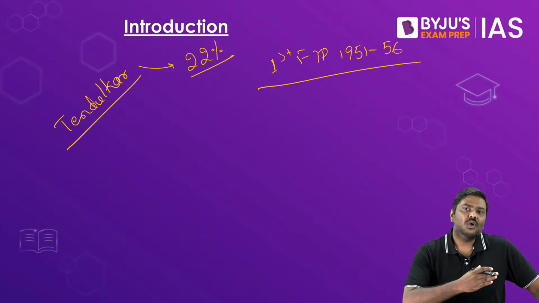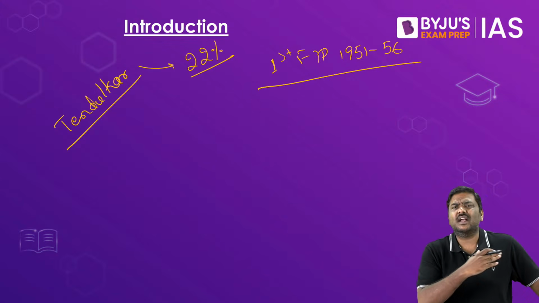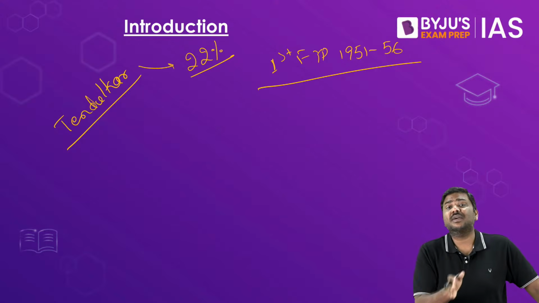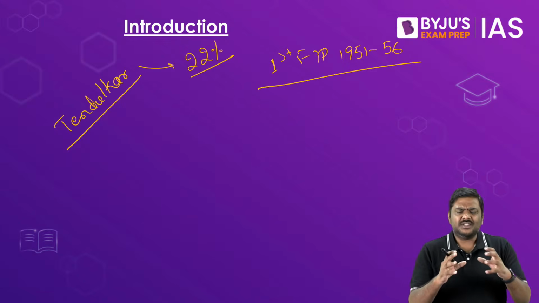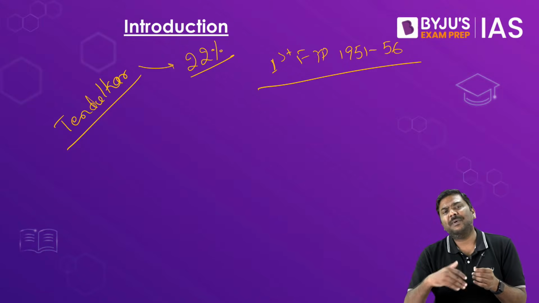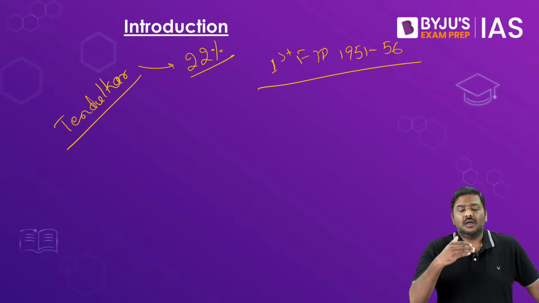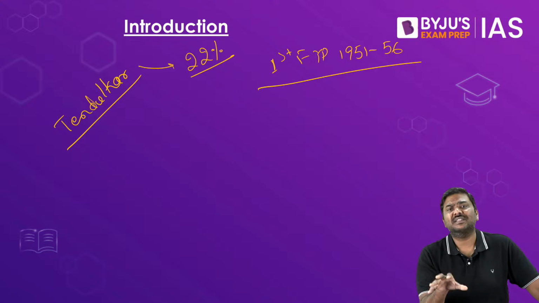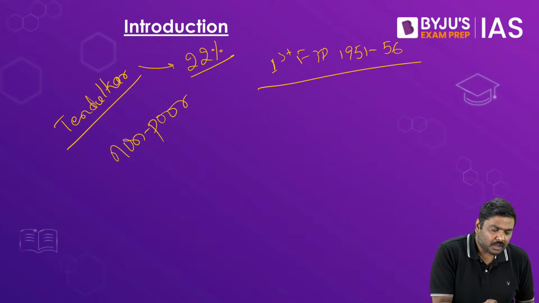So to begin with, whenever this distribution system was started, it was universal in nature. And that was one of the biggest criticisms with respect to the PDS in India. When they evaluated how much expenditure the government was incurring because of this distribution system, it was found that around 40 to 50% of the people who were covered under this were not poor, or else non-poor.